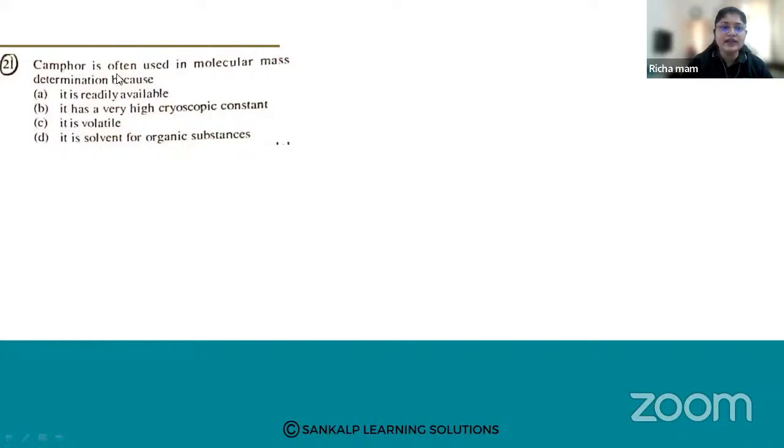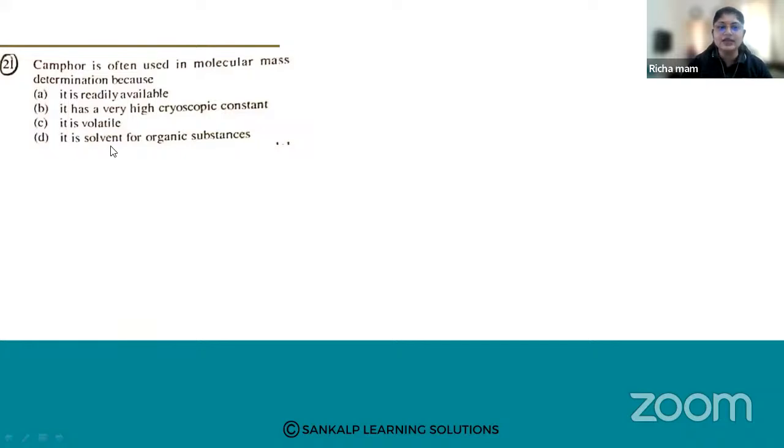Camphor is often used in molecular mass determination because camphor... Why are we using camphor in molecular mass determination? A, it is readily available. B, it has a very high chiroscopic constant. C, it is volatile.